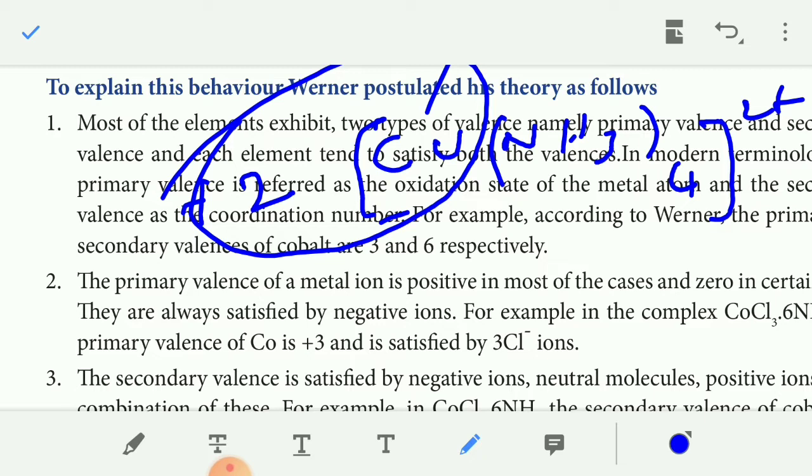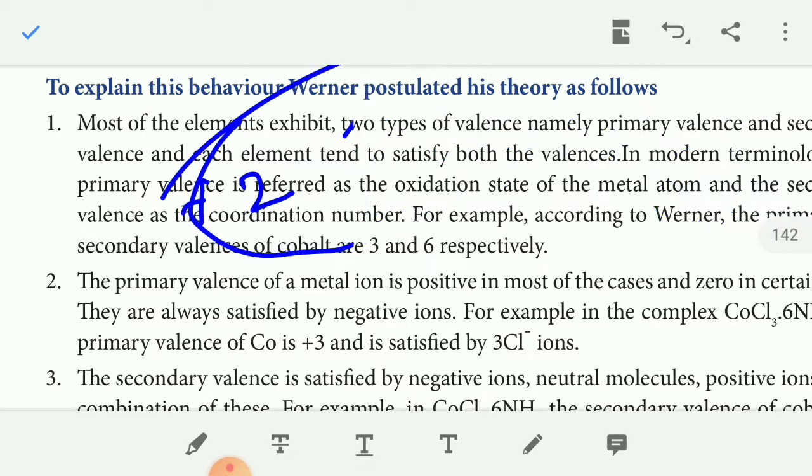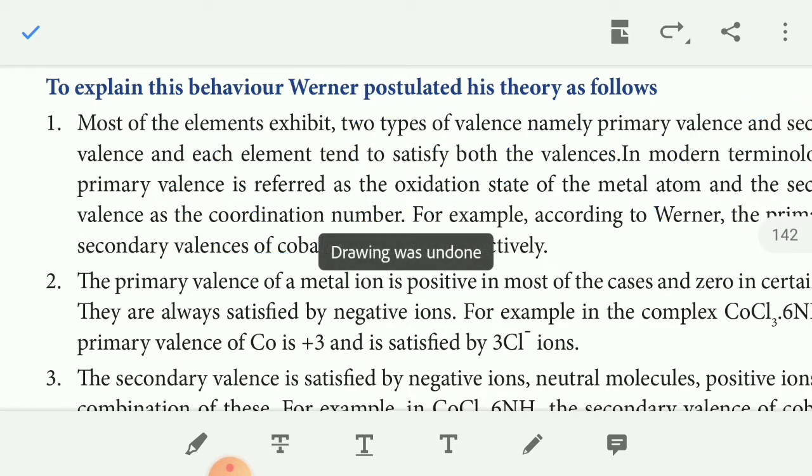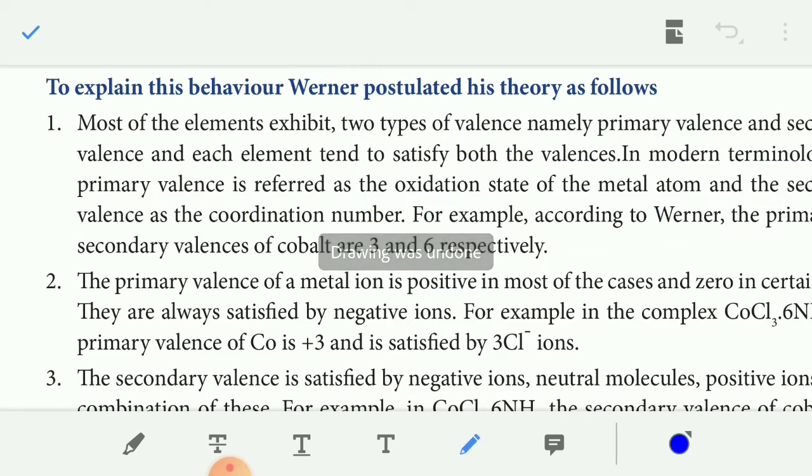And coming to the second, the coordination number of the complex ion is the number of donor atoms in the ligands. How many here? NH3 is 4, so 4 donor atoms. So what is the secondary valency? Secondary valency is 4. So primary valency satisfies the oxidation state of the metal atom, and the secondary valency is the coordination number of the complex ion. Then one more example.